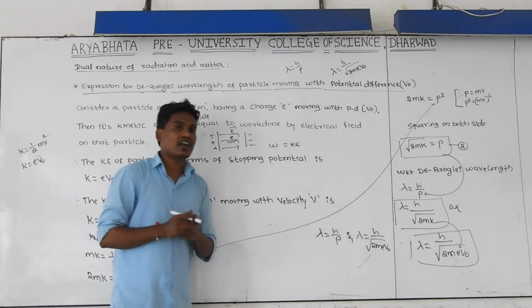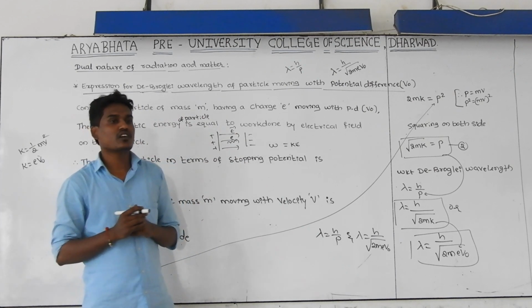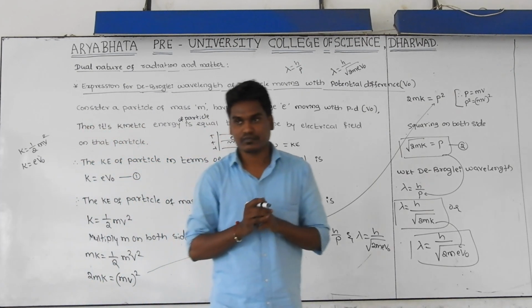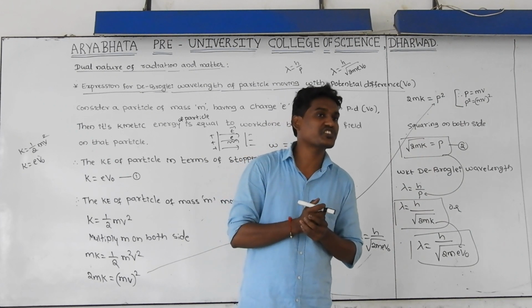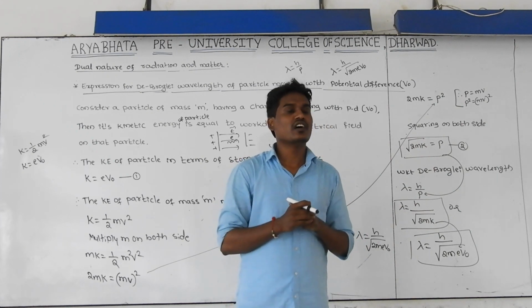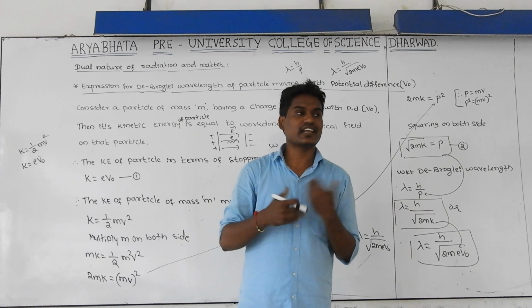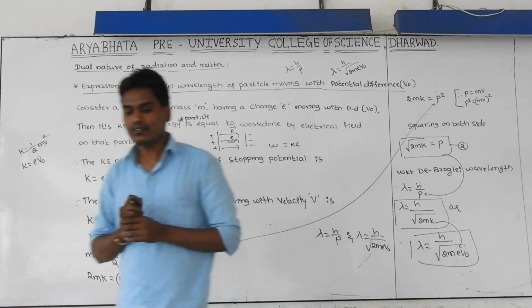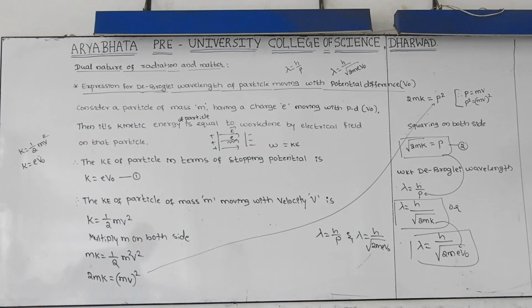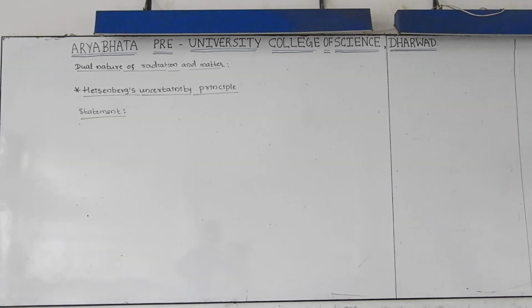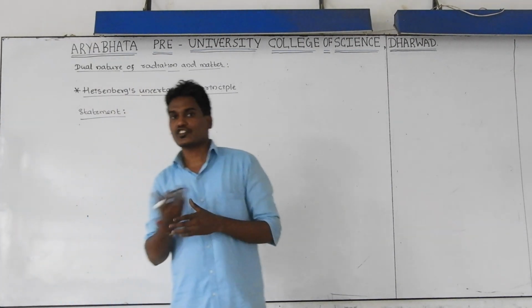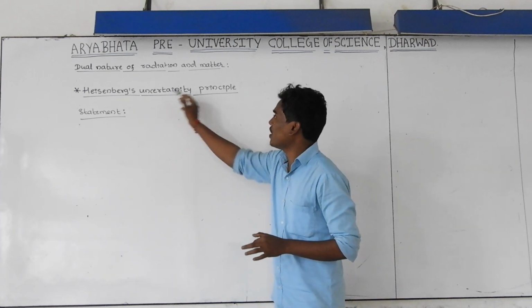And the next concept is the uncertainty principle. That is given by one of the famous physicists or chemists, who is none other than Heisenberg. Next concept, Heisenberg's uncertainty principle.